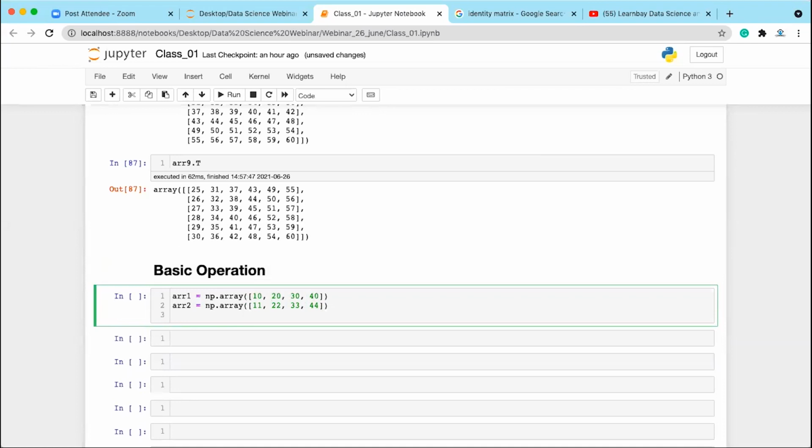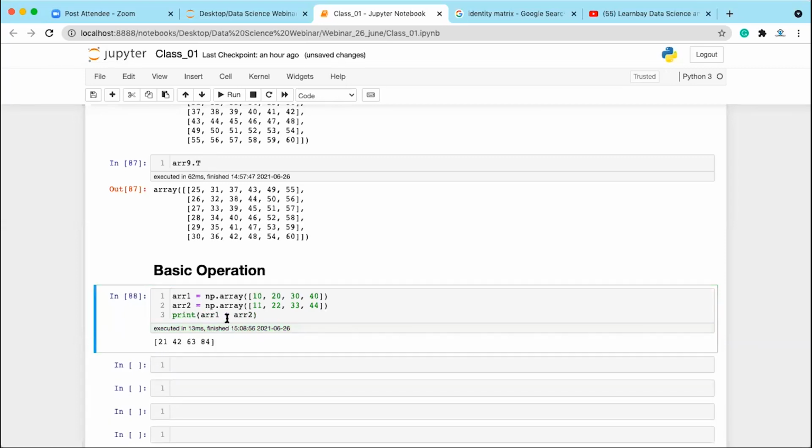Now what operation are we going to perform here? We are going to write print(array1 + array2). Execute this. So we have done the addition operation. This addition is done element by element: 10 and 11 will be added, 20 and 22 will be added, 30 and 33 will be added.